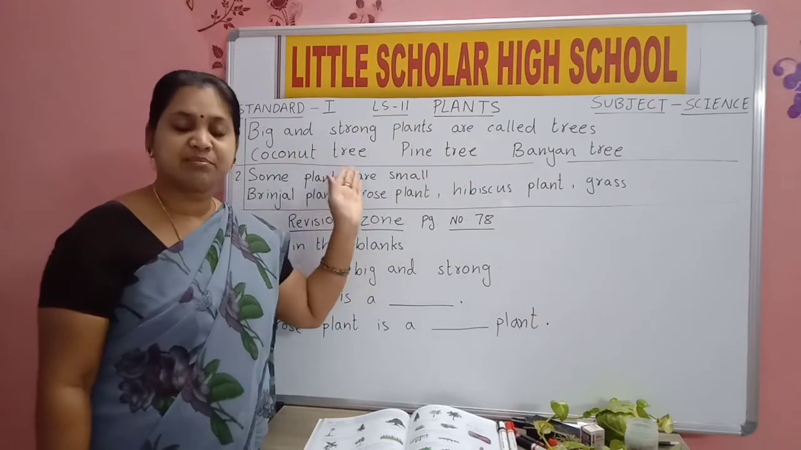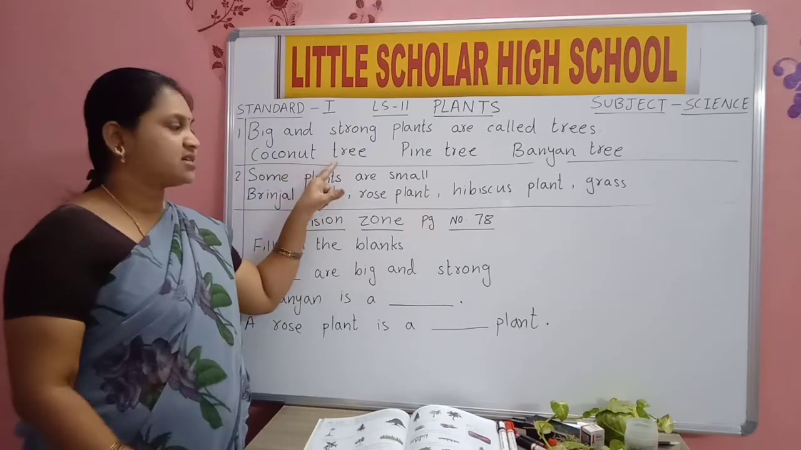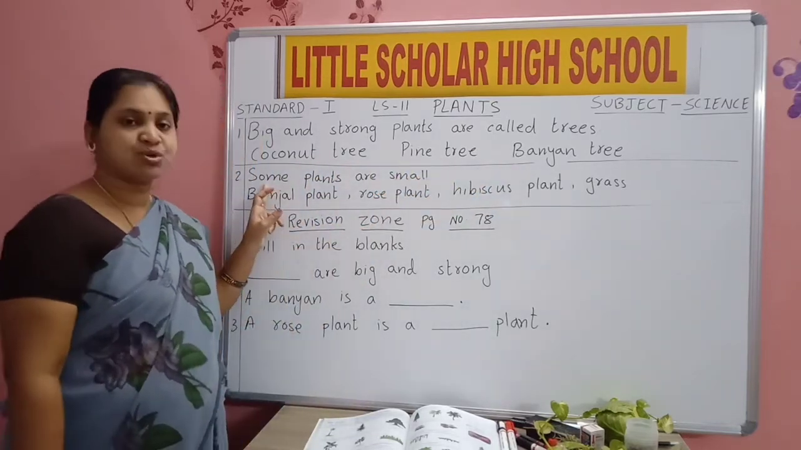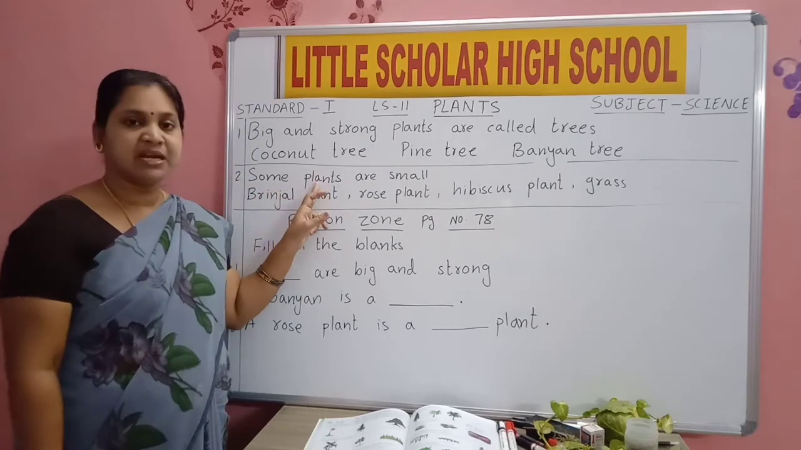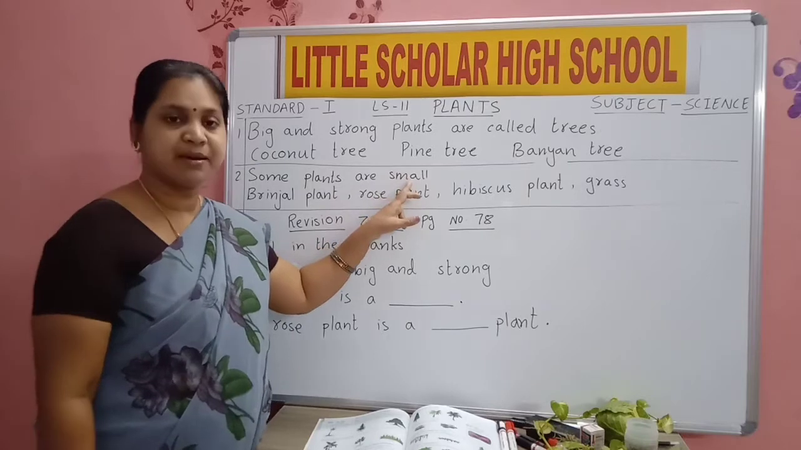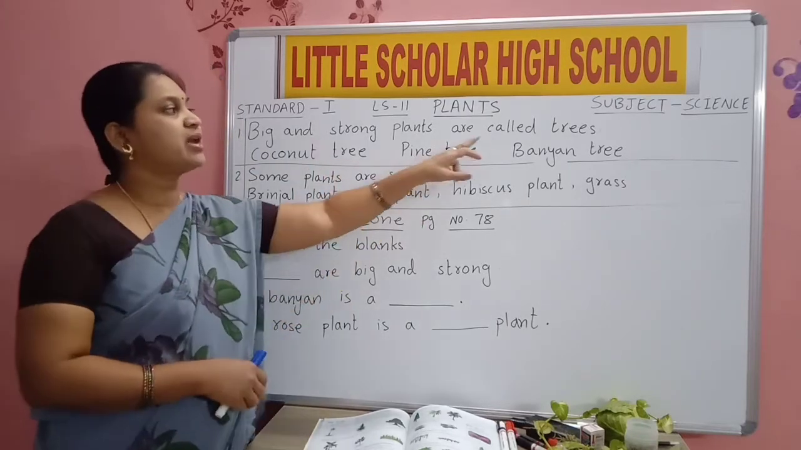Why do we call them trees? Because they are big and they are strong. Coconut tree, pine tree, banyan tree. Some plants are small. Some plants are big. They are known as trees.